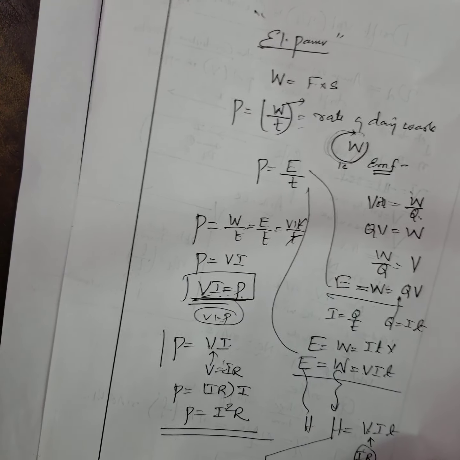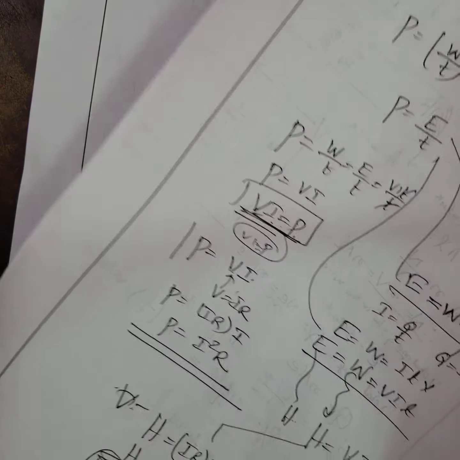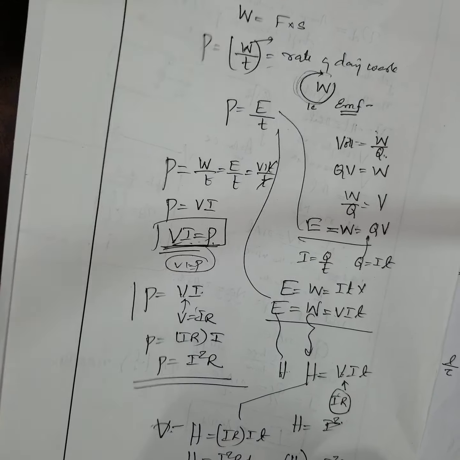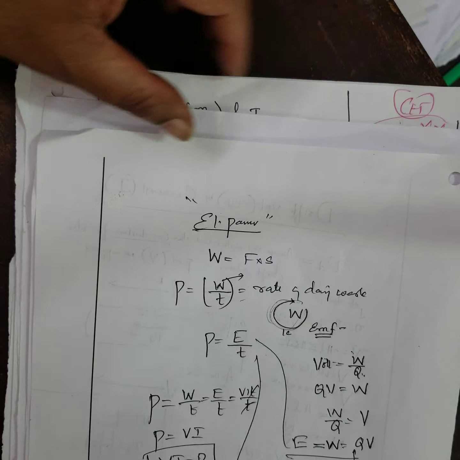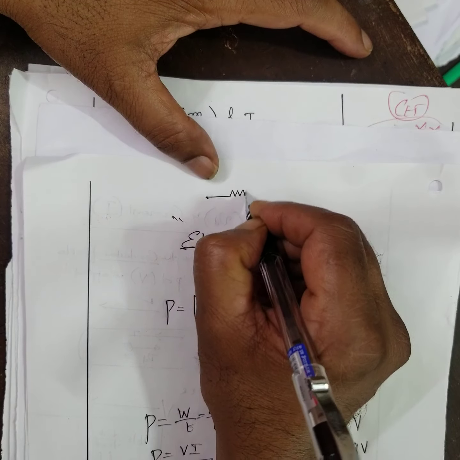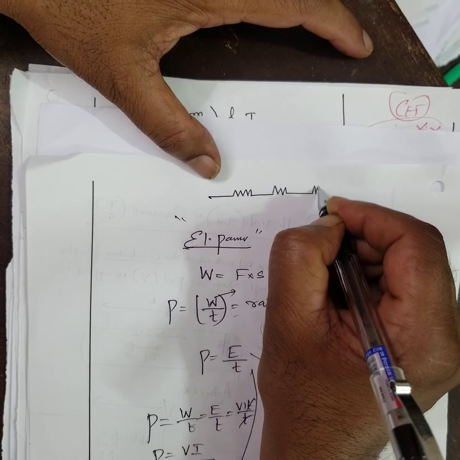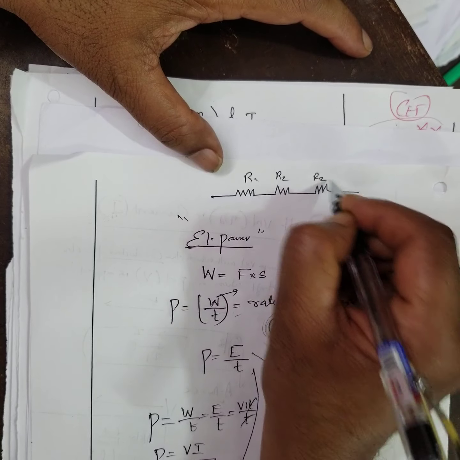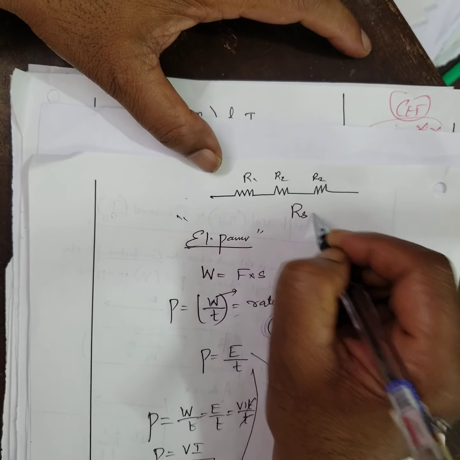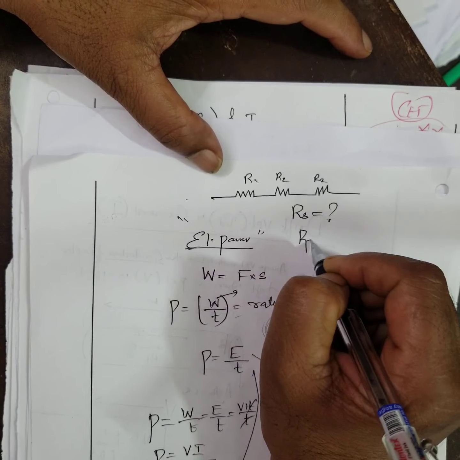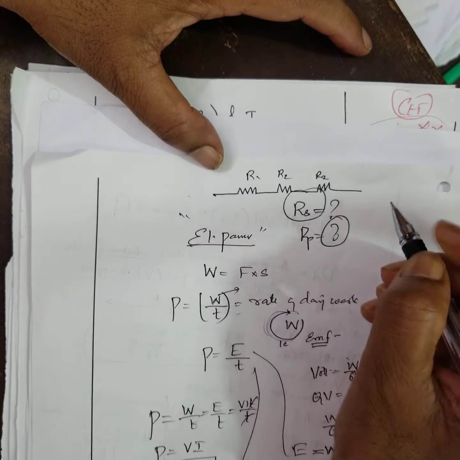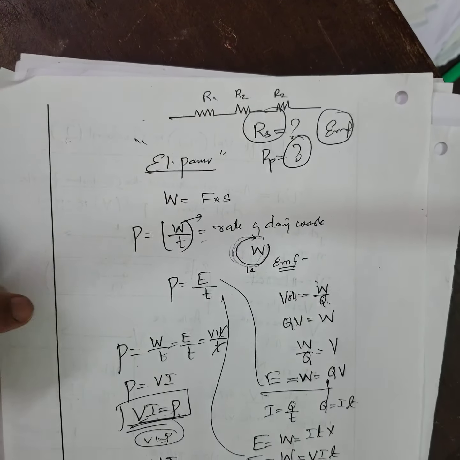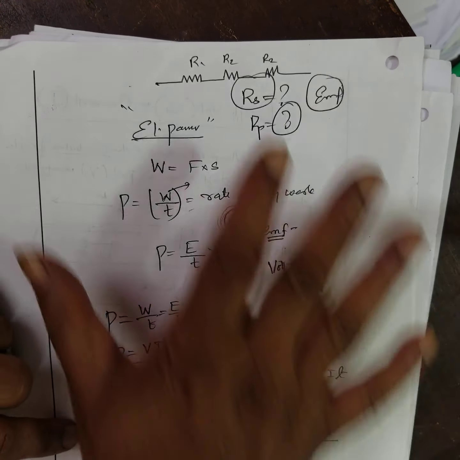Okay? Therefore, heat dissipated problems and all that. Then combination of resistors comes. In the next class I'll be introducing what happens when three or four resistors R1, R2, R3 are connected in series. What is the effective resistance in series, in parallel, and all that. What is electromotive force? That we'll do in the next class. Okay. Now just go through that.